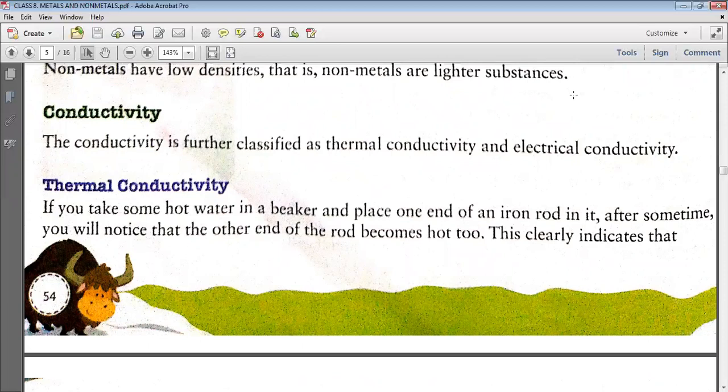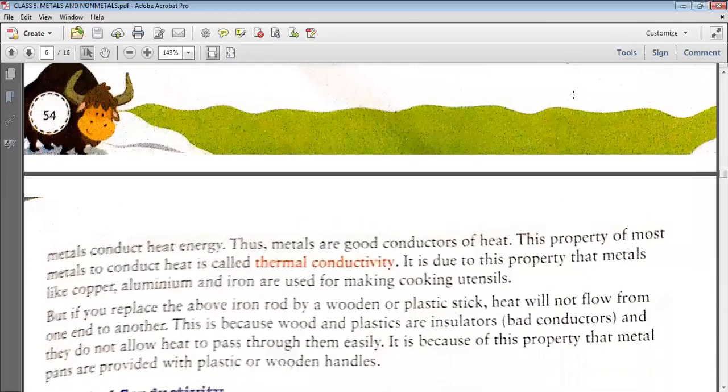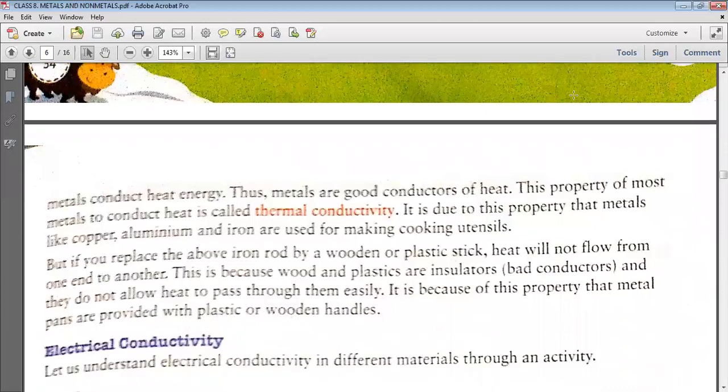You will observe that the other end of the rod also became hot. Why? Because it allowed heat to transfer easily. This transfer of heat is known as thermal conductivity, the property of the metal to conduct heat.